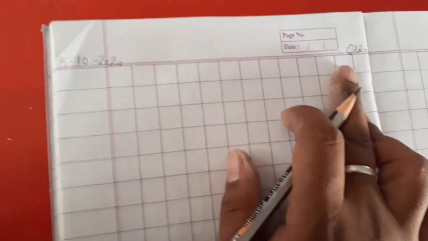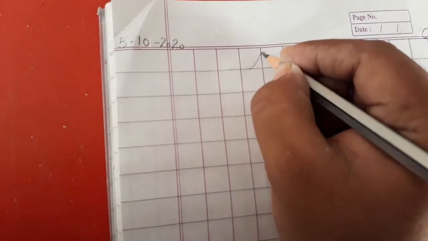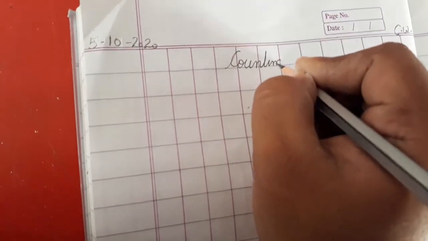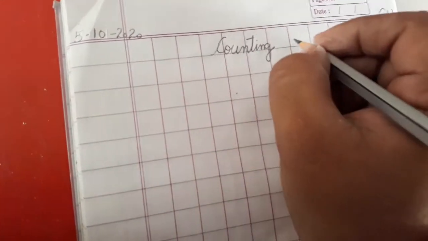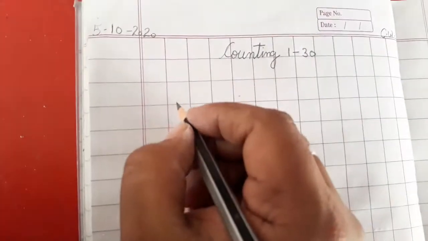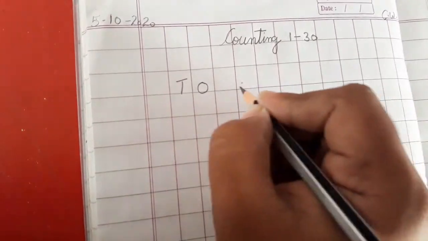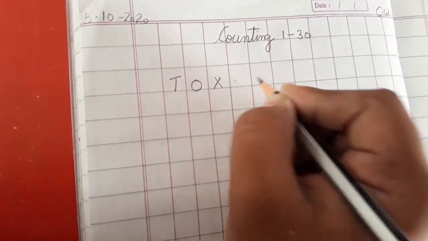After that we are going to write our topic, that is counting. Counting from 1 to 30. Clear? So let's start. First write tens and ones and put a cross mark here.